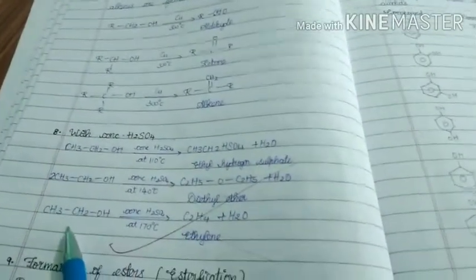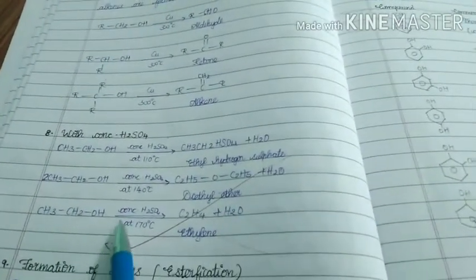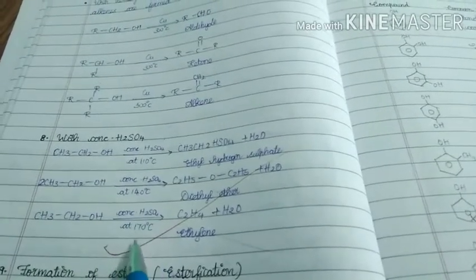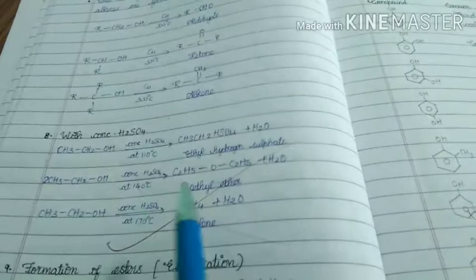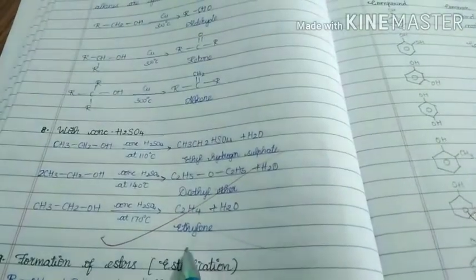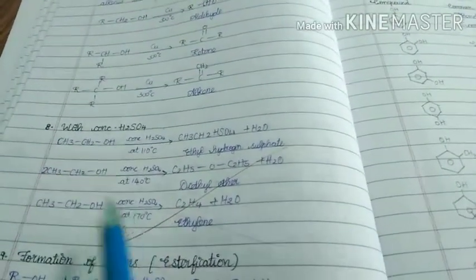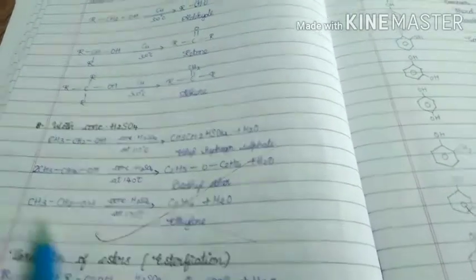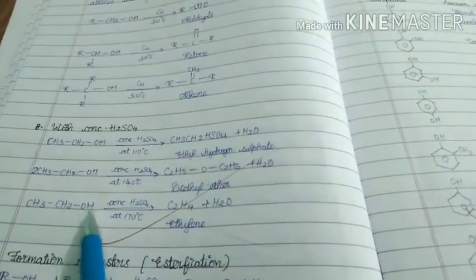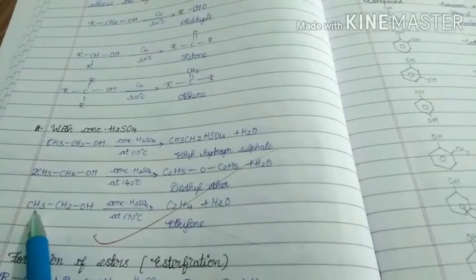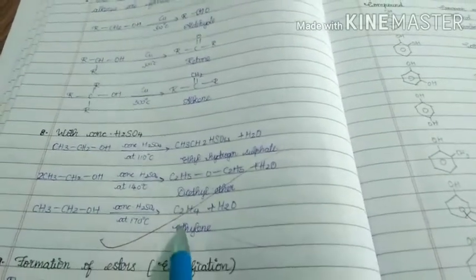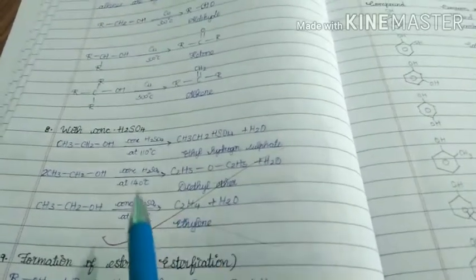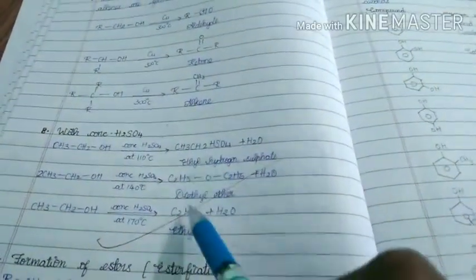Next, when these alcohols react with concentrated H2SO4 at 170 degrees centigrade, we get ethylene. Here also water is removed from this compound only. That means OH is removed from this carbon and hydrogen is removed from this carbon. Then CH2=CH2 comes, that is nothing but C2H4. So these 3 reactions are also very important.